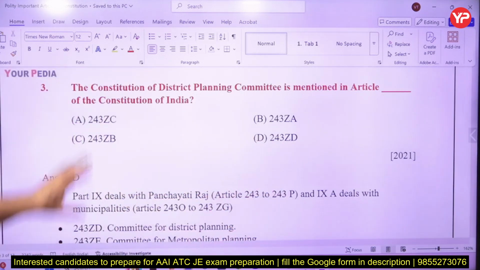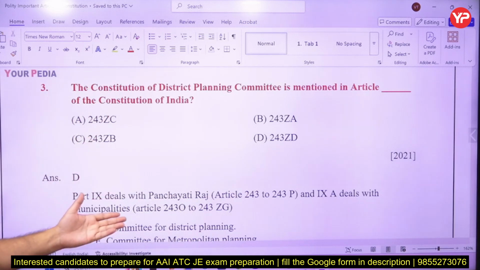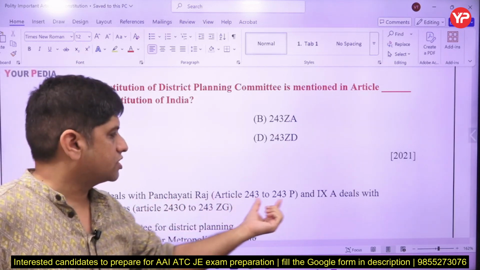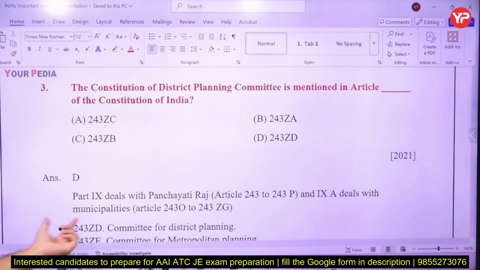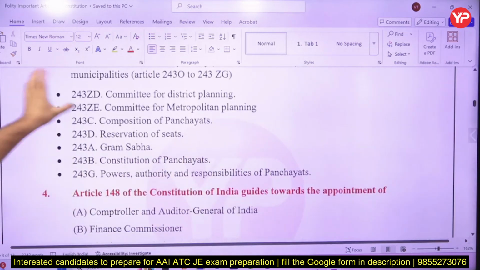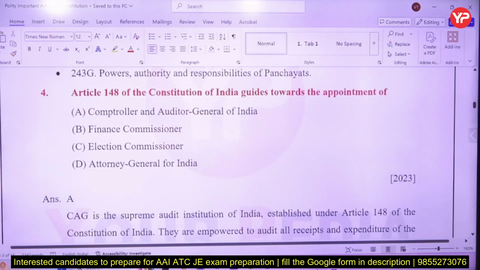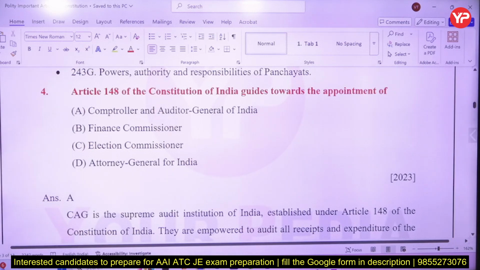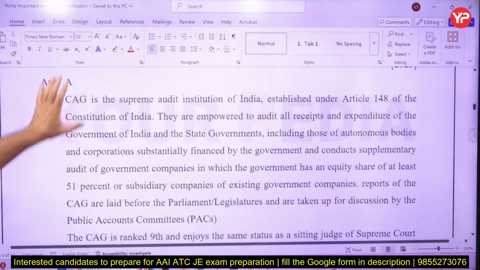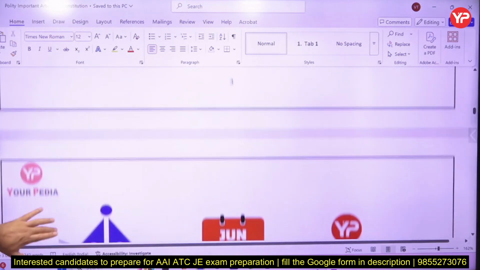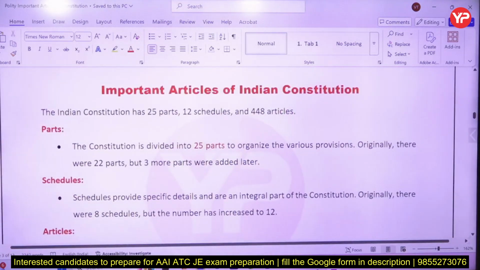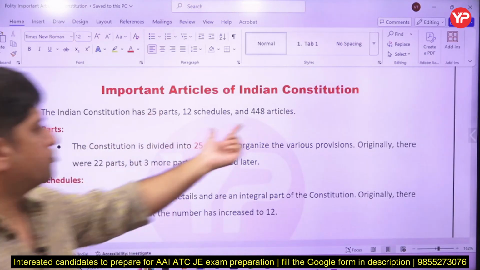Again, it's a tricky list. Panchayats and municipalities are the third tier of government, and there are different articles. Panchayati Raj has articles 243 to 243O, and municipalities have articles 243P to 243ZG. These are some important articles you need to know. Similarly, when it comes to the Comptroller and Auditor General, which article mentions this constitutional office? These were a couple of questions from previous years, from which we get an idea of what kind of questions can be asked. Now this document is talking about the articles. As I told you, we have around 450 articles.